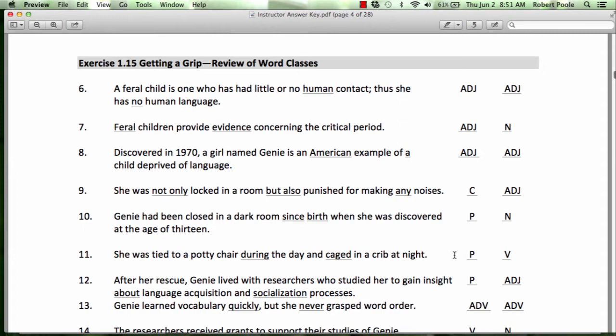Evidence is a noun. Provide the evidence, so it passes the determiner test. Number 8, again, what kind of an example? It is an American example. And a, the, always adjectives. And number 9, not only but also. Those are correlating conjunctions.